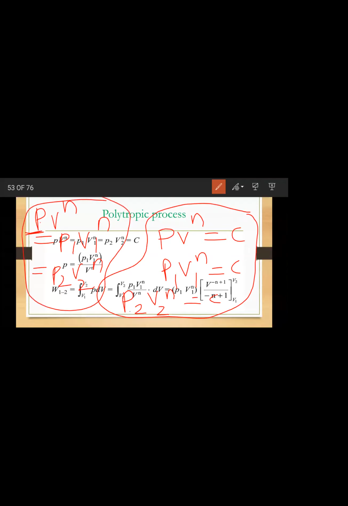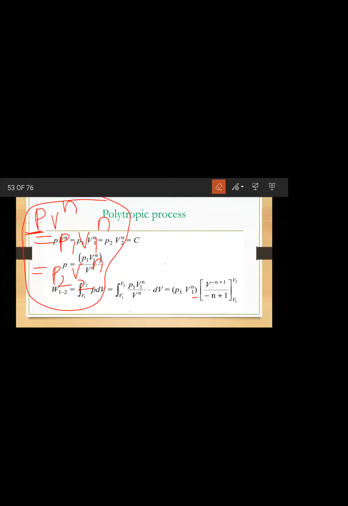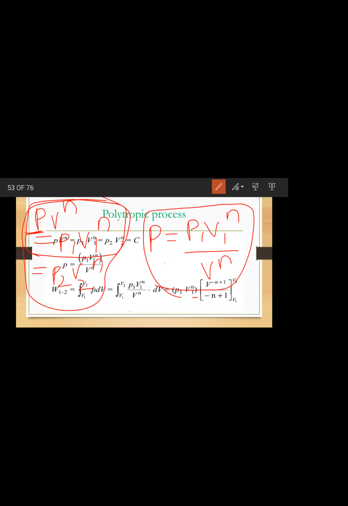How can I write P in terms of constant terms? P is equal to P1 V1 power n by V power n. So this is the term I have written.